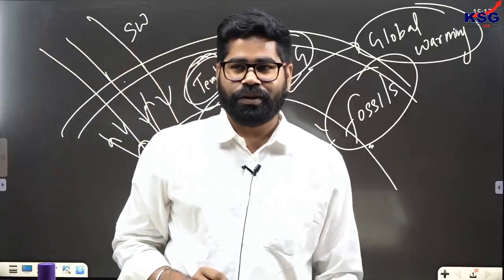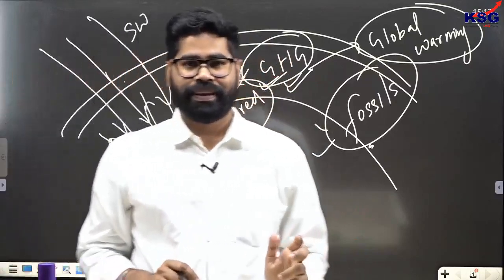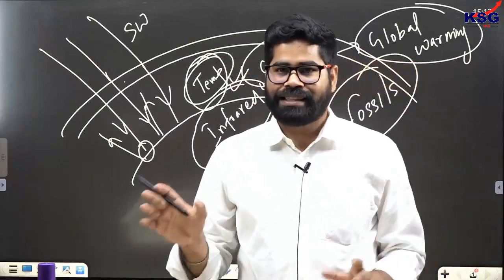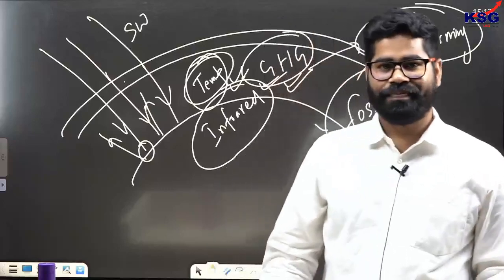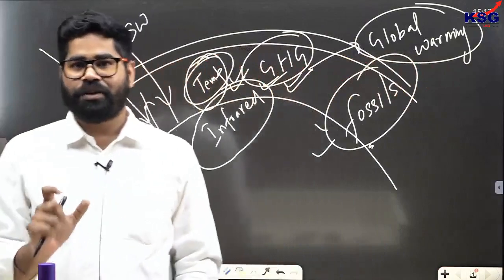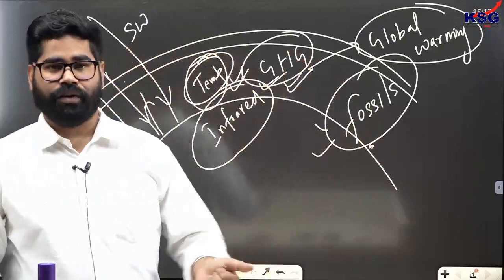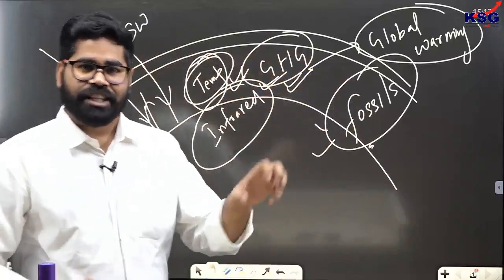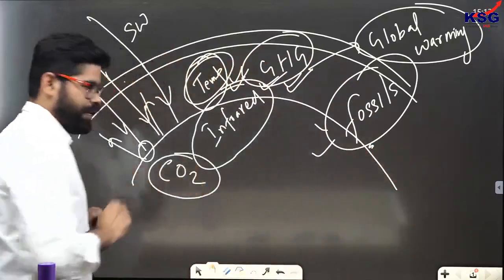So this is greenhouse gas and its impact, which is global warming. There is another thing which you have to understand here. All the gases do not have the same potential, or all the gases are not harming in the same manner. If we look at the present times, there are 4 major greenhouse gases which are harming our entire atmosphere and the biodiversity on the surface of Earth. They are interfering with the climate of Earth. What are those gases? Number one, carbon dioxide.